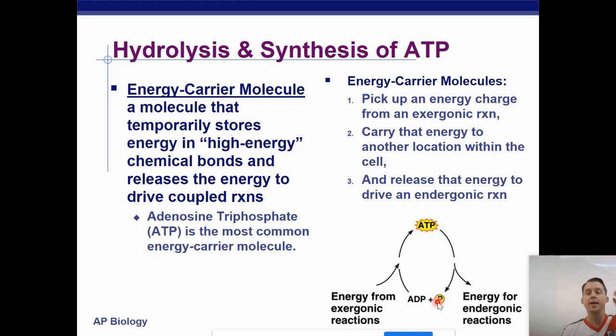So then what we can do is take the energy from an exergonic reaction, like breaking down glucose, and that energy can be used to attach that last phosphate back on the molecule, spring loading it, like loading a spring, right? Charging a battery, and then that is going to make ATP again. So I like to think about ATP as a charged battery and ADP as only a partially charged battery, not quite as much energy stuck in there. Okay.